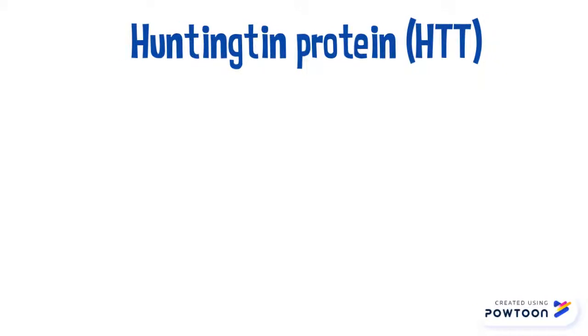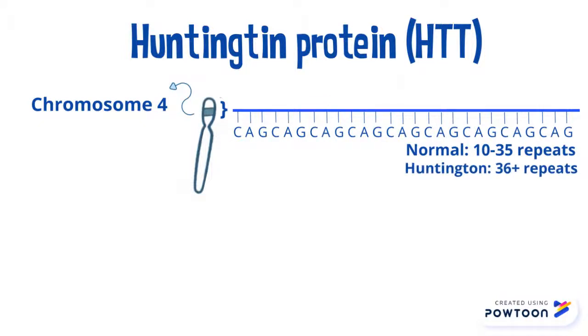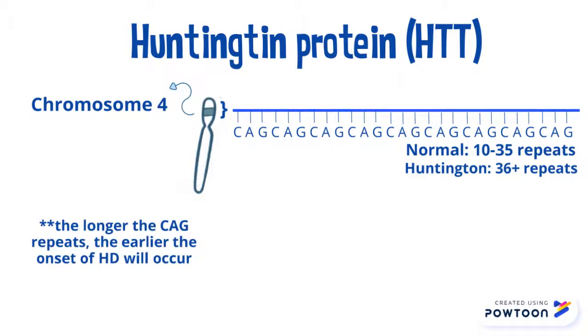Huntington's disease is caused by the mutation in the huntingtin protein, also known as HTT, which is located in chromosome 4. This occurs when there are too many CAG repeats in your DNA. A normal person would have 10 to 35 repeats, whereas a person affected by HD would have 36 or more repeats. The longer the CAG repeats, the earlier the onset of HD will occur.